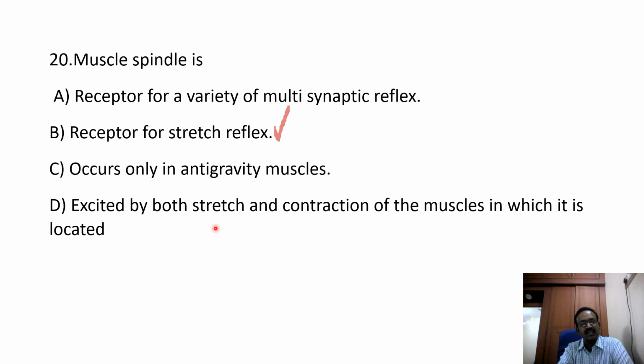So this is not the correct answer. Stretch is the stimulus, contraction is the response. So stretch and contraction together is not the stimulus. So option B is the correct answer. The receptor for the stretch reflex is the muscle spindle.